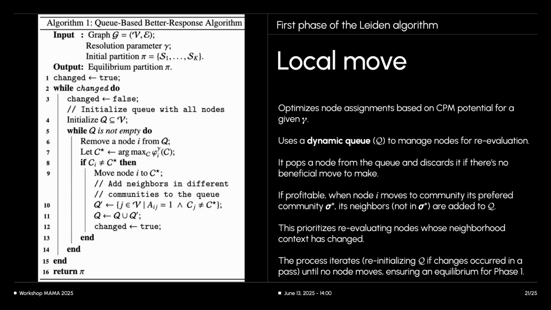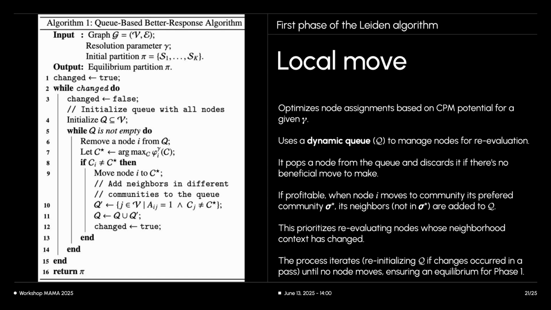The Leiden algorithm, a state-of-the-art community detection method, was proposed by one of the authors of the constant Potts model. It's known for its practical efficiency and quality, and it can optimize any quality function, with the CPM being its default. It consists of 3 phases. Its first phase is essentially a more sophisticated version of the best response dynamic we just discussed. Instead of simply iterating through all nodes repeatedly, it uses a dynamic queue to manage nodes that might benefit from moving. It pops a node from the queue and discards it if there's no beneficial move to make.